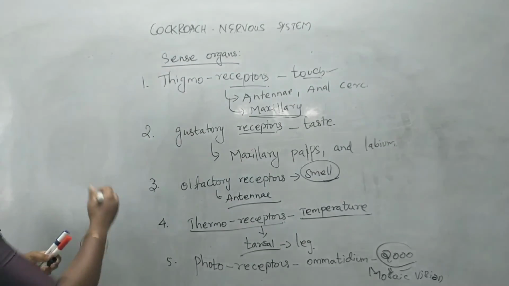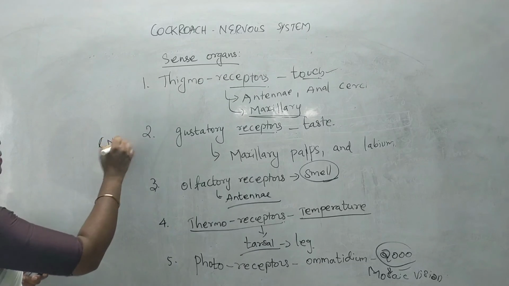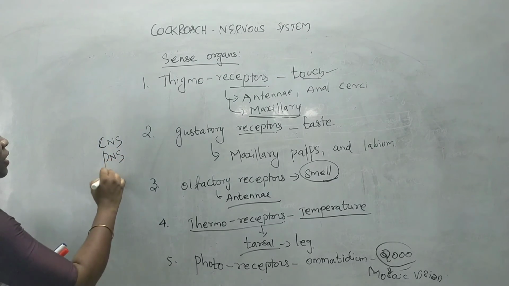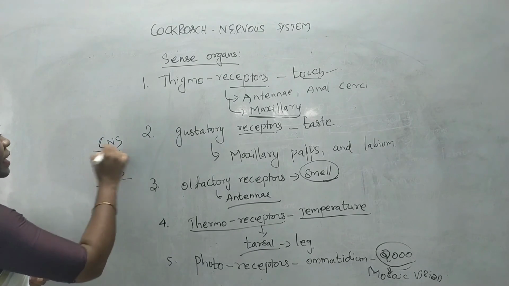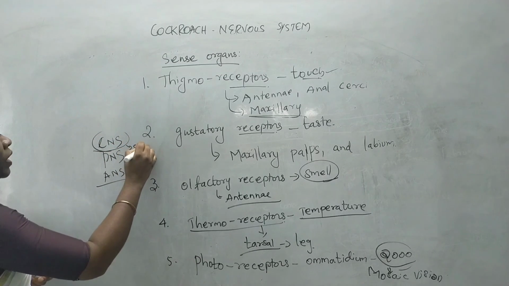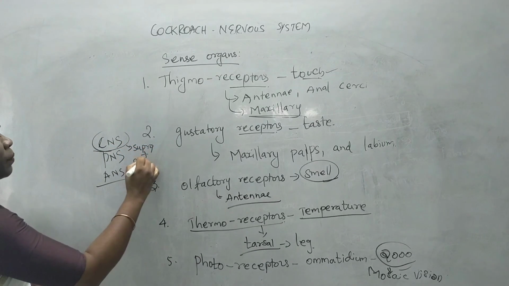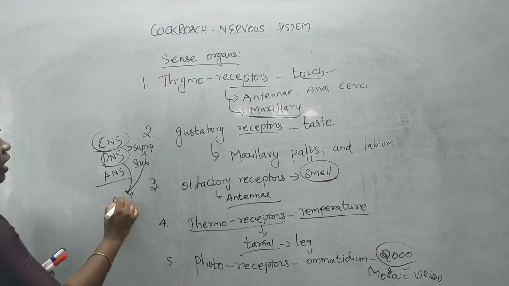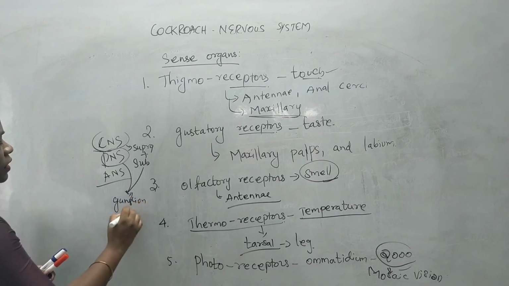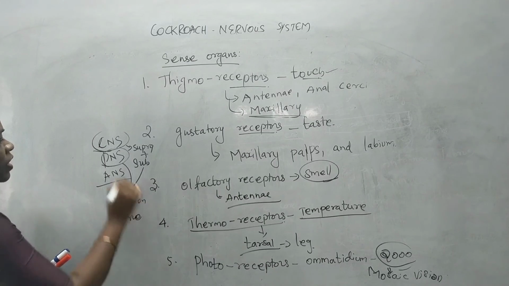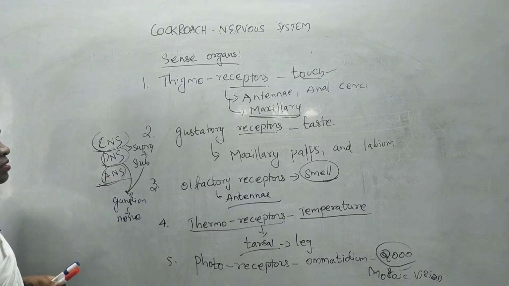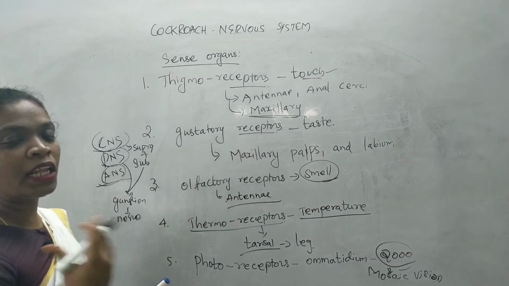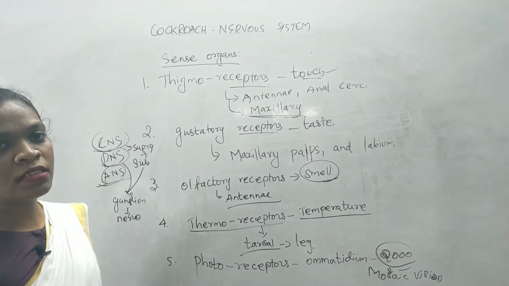There are three types of nervous system: central nervous system, peripheral nervous system, and autonomic nervous system. The central nervous system consists of the supraesophageal ganglion and subesophageal ganglion. The nerves arising from these ganglia form the peripheral nervous system and autonomic nervous system. They just divide segmentally so that they can supply the nerves to the concerned organ.